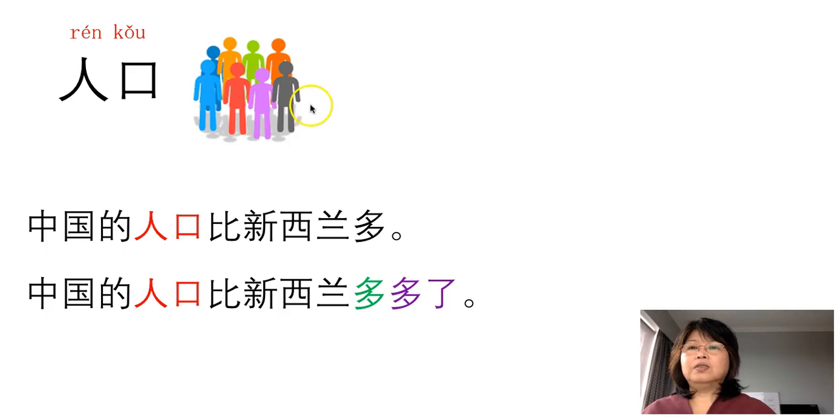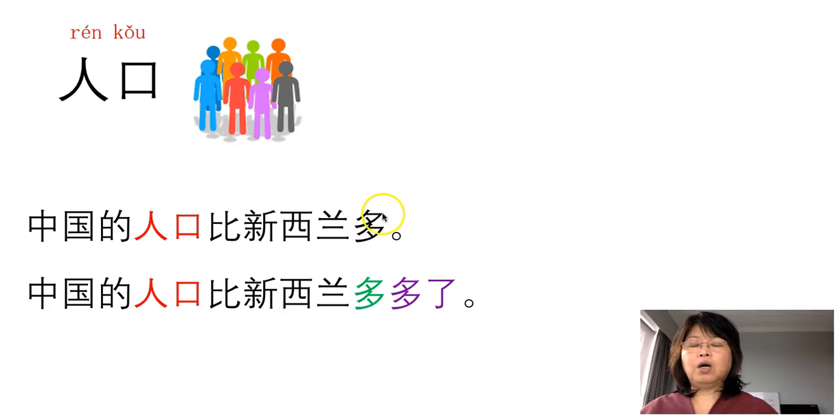人口. We know these two characters, easy. 人, person or people, and 口, mouth, people's mouths, population. For example, 中国的人口比新西兰多. That means the Chinese population is bigger than New Zealand's. But remember, in English when we talk about population, we say the population is big or small. But in Chinese, we don't use big or small.